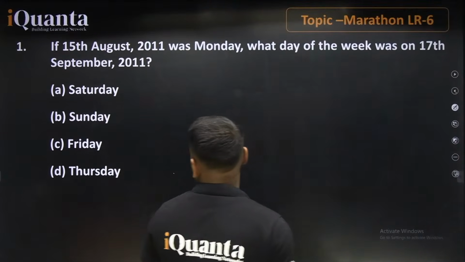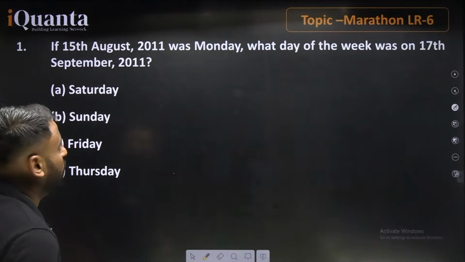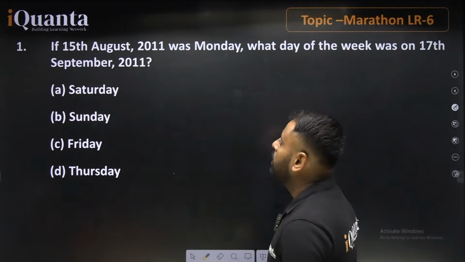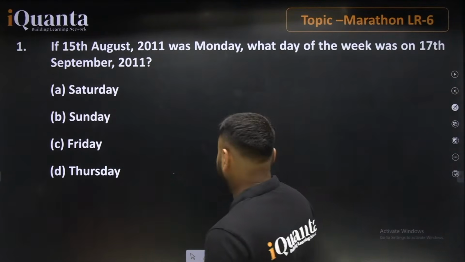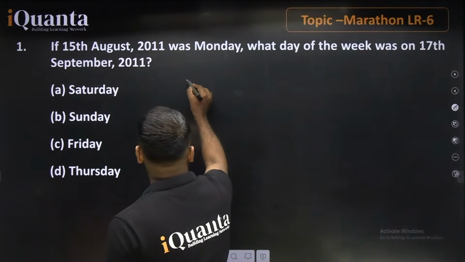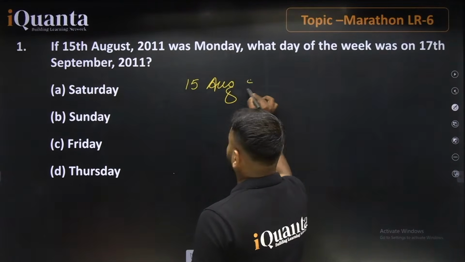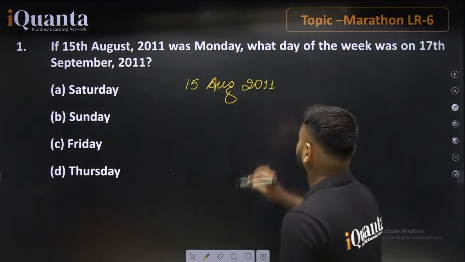Here we have, if 15th August 2011 was Monday, what day of the week was on 17th September 2011? So let's have a look at this question. We know that the question is based on calendar, and we will go with the number of odd days.